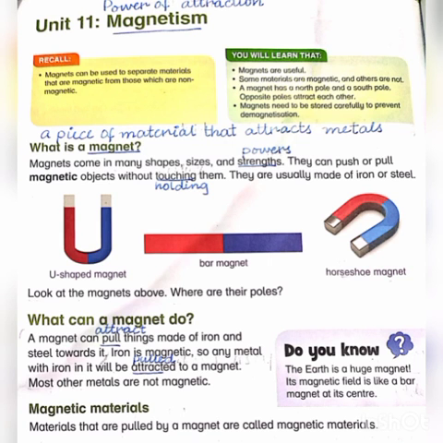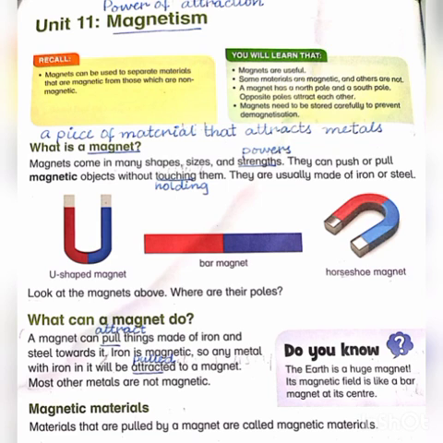What is a magnet? Magnet is a piece of material that attracts metals. We all know that magnets come in many shapes, size and strength. Strength means power. They can push or pull magnetic objects. Objects mean things without touching them. Touching means holding. They are usually made of steel or iron. There are different types of magnets, different shapes of magnets. U-shaped magnet, bar magnet, horseshoe magnet.